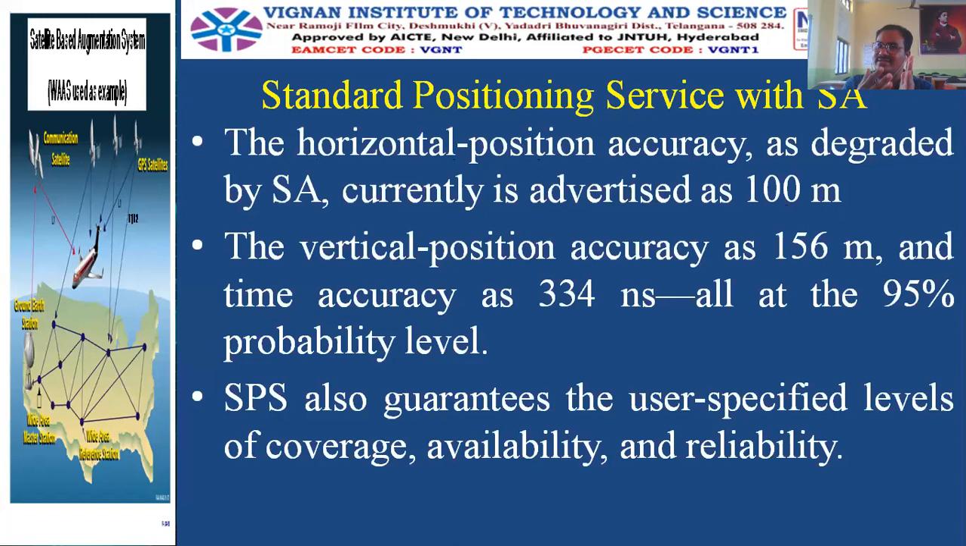So this will be corrected by the authorized users. Unauthorized users cannot do that correction process. And the accuracy is at the 95% probability level. And the SPS, in addition to this, also guarantees the user specified levels of coverage, availability, and reliability: how much coverage there is on the earth, how many satellites are available, and how reliable it is. This is all guaranteed by the SPS with the SA facility.